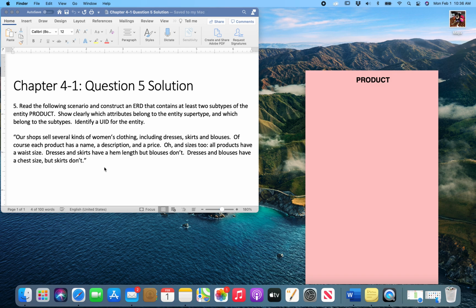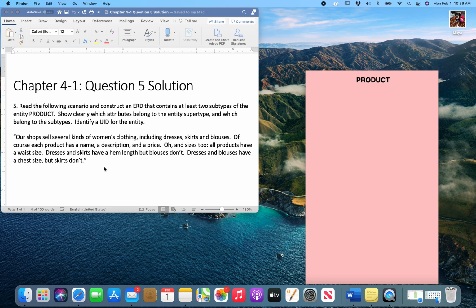It says, our shop sells several kinds of women's clothing, including dresses, skirts, and blouses. Of course, each product has a name, description, and a price. Oh, and sizes too. All products have a waist size. Dresses and skirts have a hem length, but blouses don't. Dresses and blouses have a chest size, but skirts don't.